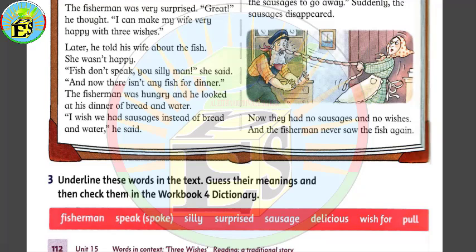And wish for is a verb, and we say this verb when we want something good to happen to us. People usually wish for good things to happen. The last word that we have in this box is pull.